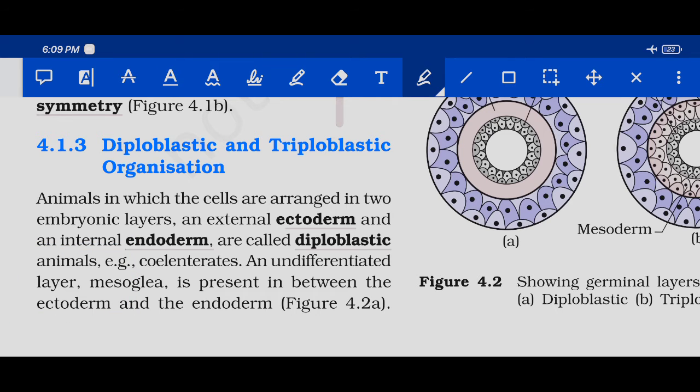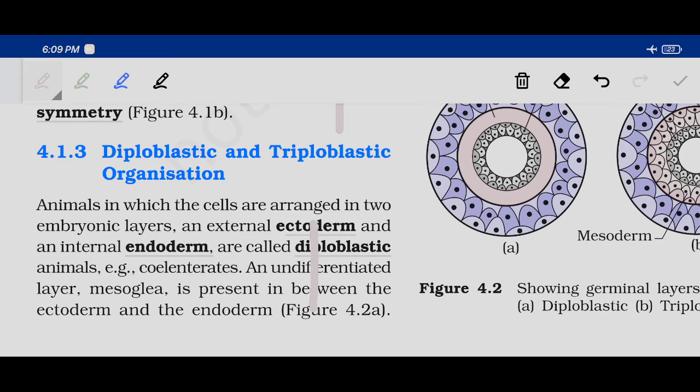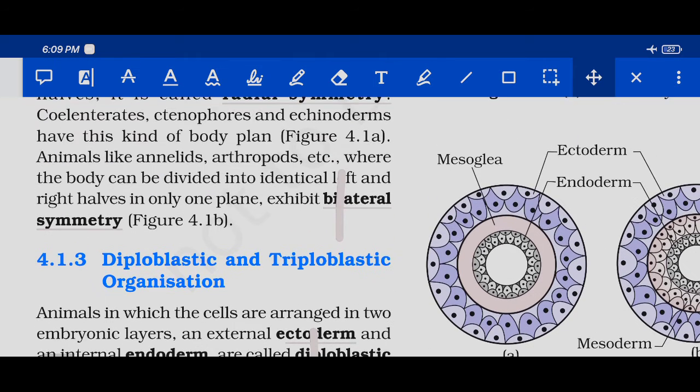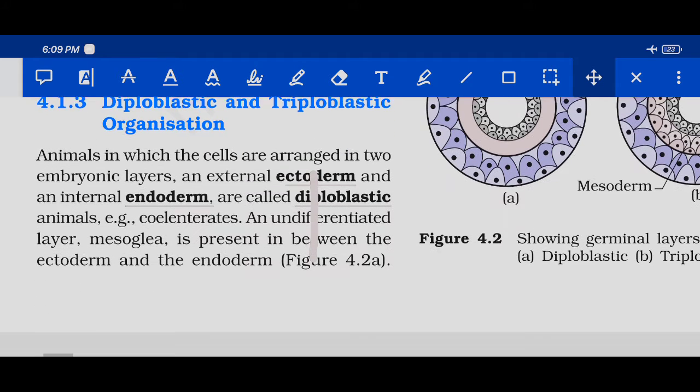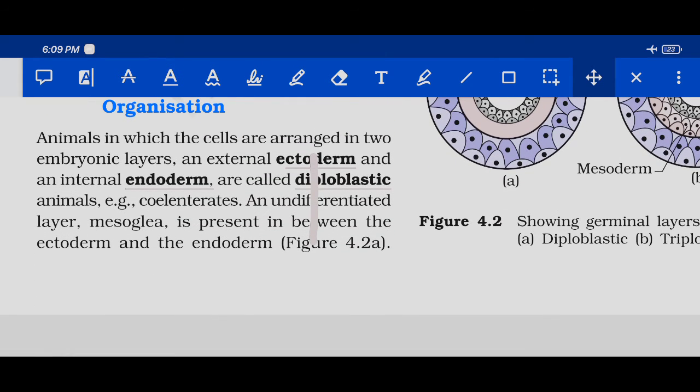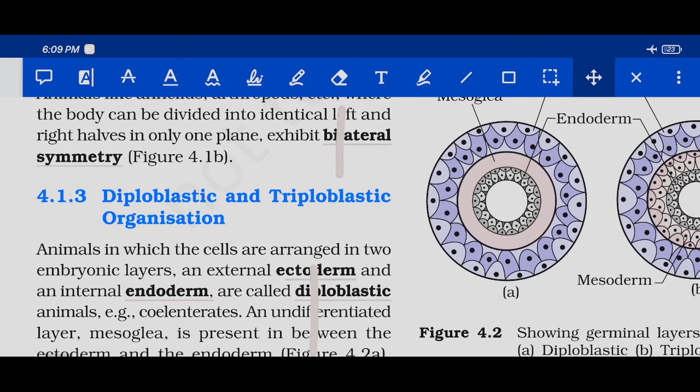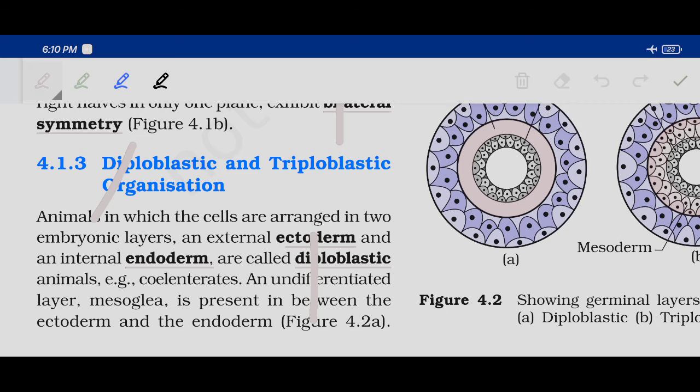Diploblastic, again splitting the word into two, diploblast. In diploblast, di represents two. Bilateral, bi represents two. Diploblast is two layers, that is ectoderm and endoderm. Then coming to triploblast, again you can divide this word, triploblast. Tri means three, so there are three layers.